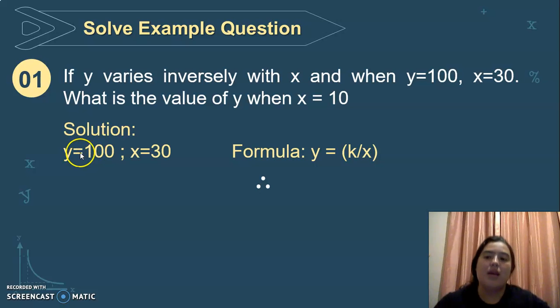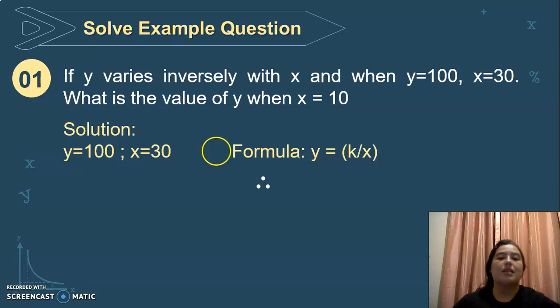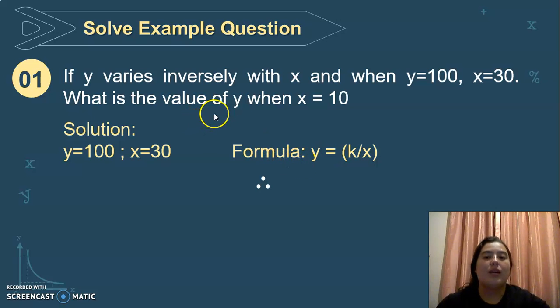So the solution: we have the values for y and x. y equals 100 and x equals 30. The formula that we have to use is y equals k divided by x. Why? Because we are looking for the value for y when x is some number, in this example 10. So that is the formula that we have to use.